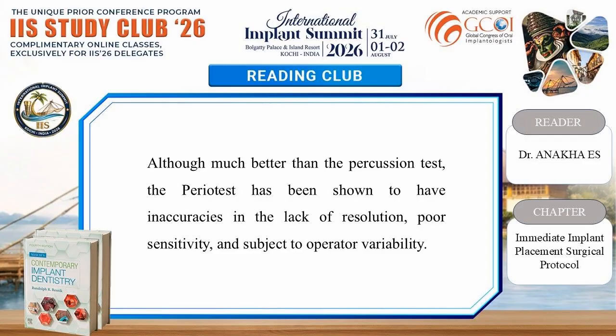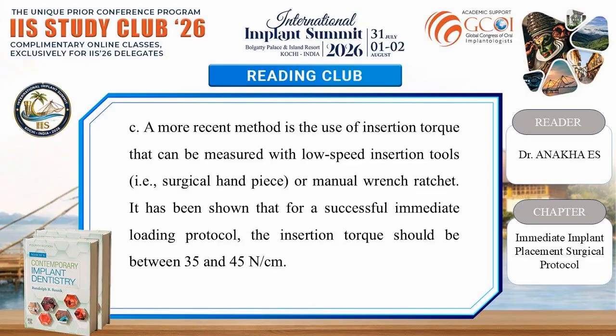Although much better than percussion test, the Perio test has been shown to have inaccuracies in the lack of resolution, poor sensitivity and subject to operator's variability. A more recent method is the use of insertion torque that can be measured with low-speed insertion tools, that is surgical handpiece or manual wrench ratchet. It has been shown that for a successful immediate loading protocol, the insertion torque should be between 35 and 45